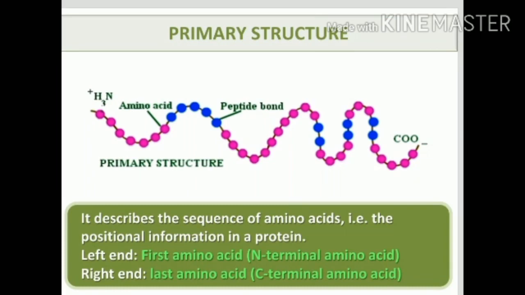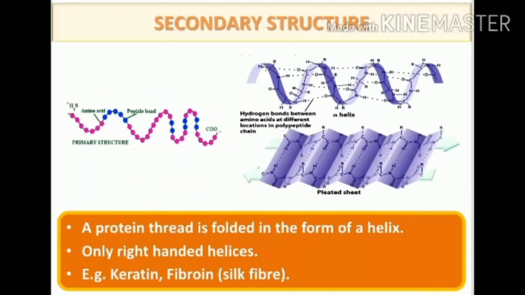This is just a simple arrangement of amino acids in a linear manner, while in case of secondary structure, the amino acid sequences are folded to form a right-handed helix. It can be alpha helix or beta pleated, and keratin and silk fiber are common examples. These threads bring the amino acid groups close together, so bonding is stronger as compared to primary structure.